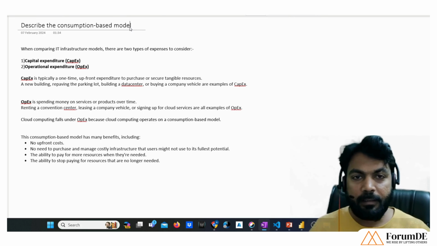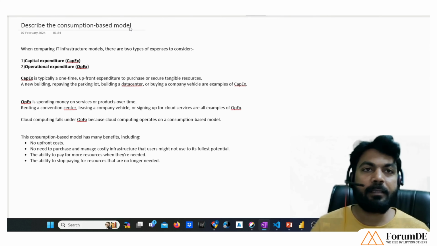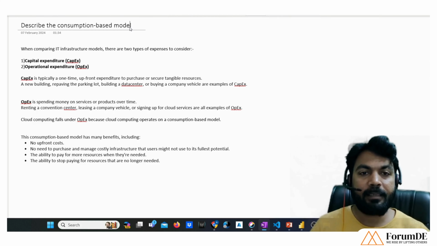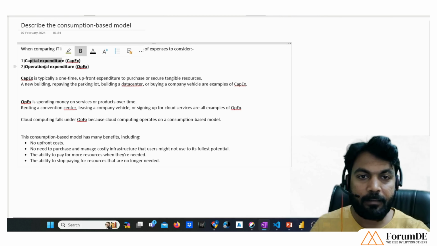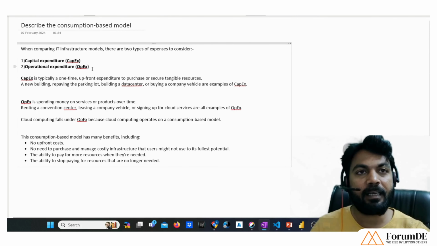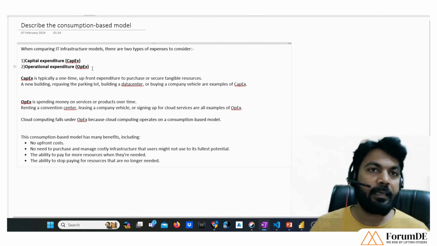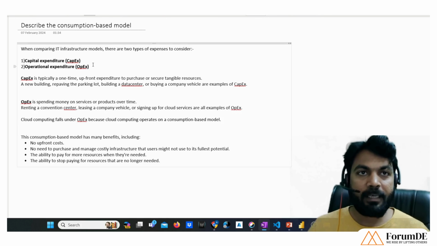First of all, let me tell you, there are two important terms. One is CapEx, that is called capital expenditure, and another one is called operational expenditure, that is OpEx. These two models denote the pricing models that are there in Azure cloud. Let me elaborate a little bit more.